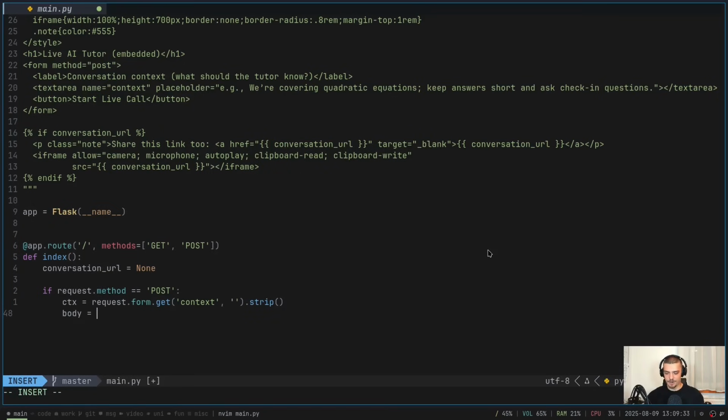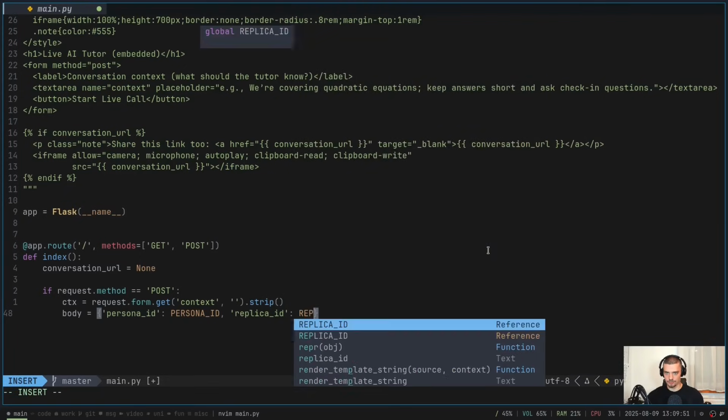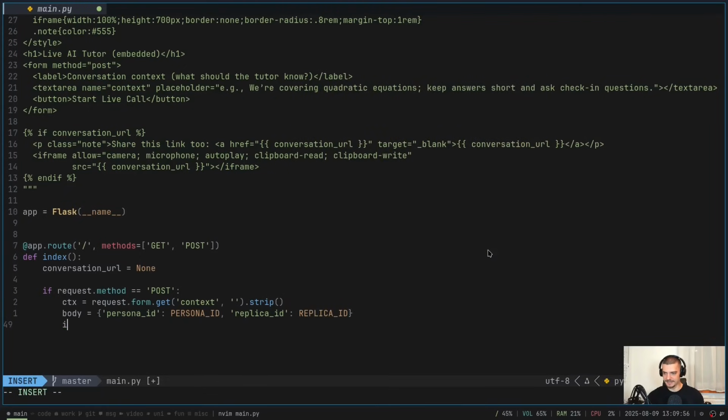Then we're going to say the body or the payload that we submit to the API is going to be persona ID is persona ID. Then we're going to say, actually, let me do that in one. Replica ID is going to be equal to replica ID. And then if context was provided, we're going to say body, and it's going to be the conversational_context.